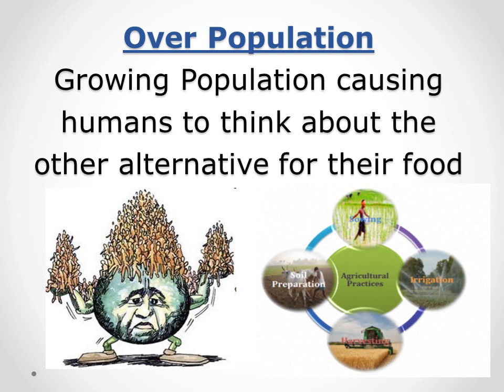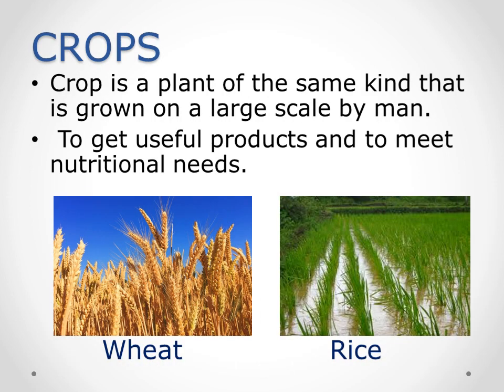We have to follow some agriculture practices to increase the yield of crops, for quality and to manage it properly. In this chapter we are going to learn what crops are, how they are produced, and how they can be managed in order to fulfill the need of a large population.